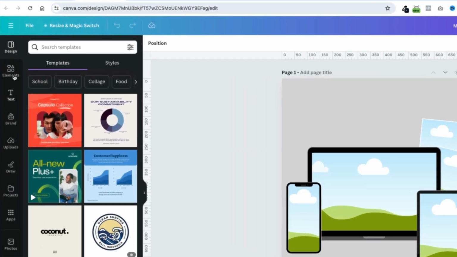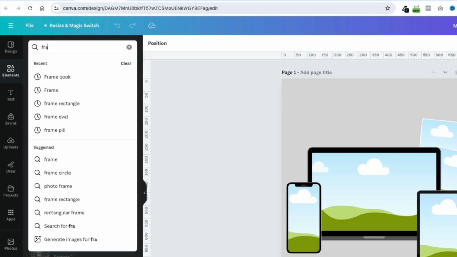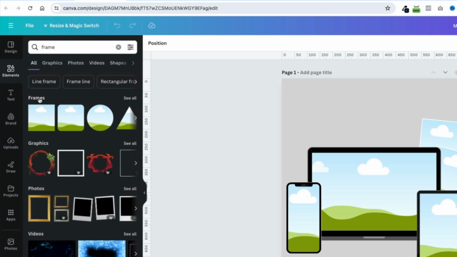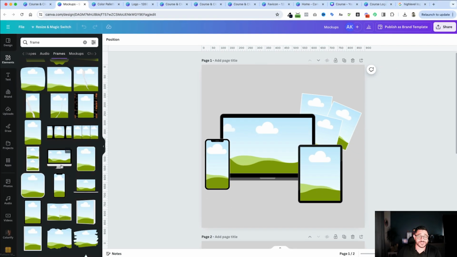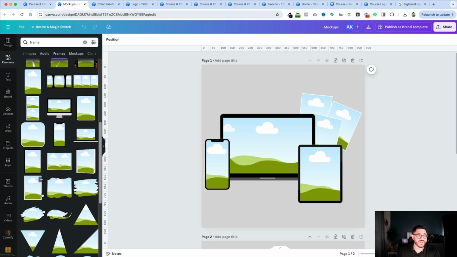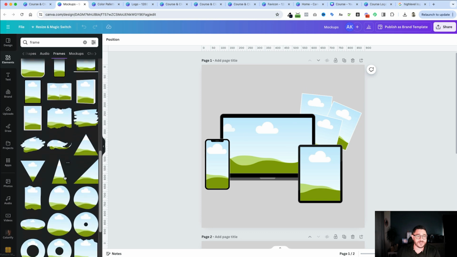And then I would go over to elements here. And all I need to do is type in frame. If I type in frame, I'm going to get all these different frames from Canva. If I go to see all, they have, as you can see right here, a desktop. They have a laptop over here. They've got some books, a pad that this is what I use for these pads over here. They should have a phone.